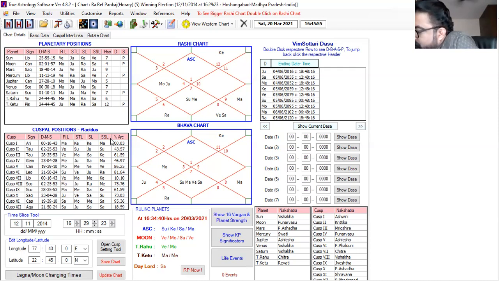Six, 11, involving 6 and 11. Sir, she can win. There are very much chances, but the election will be tough, because the winning opposition is strong. Yes, the winning margin will be less. Okay, before giving this prediction, you have to check the Dasha Bhukti also.